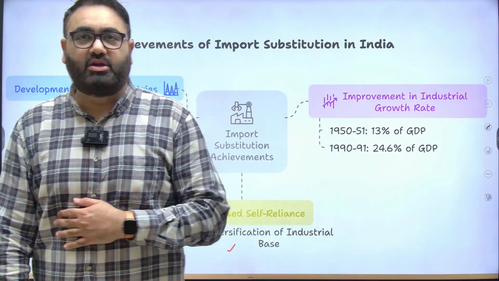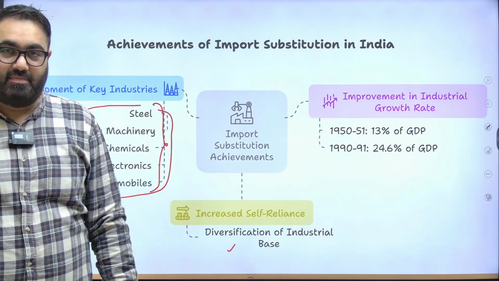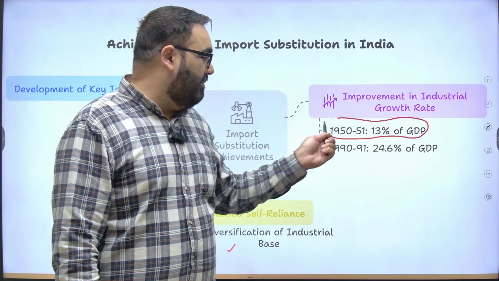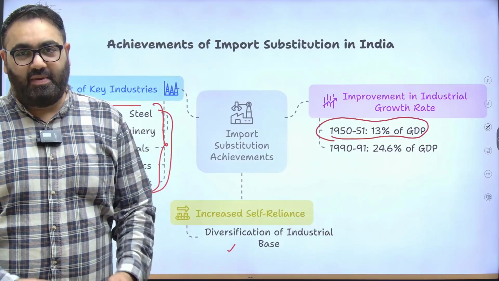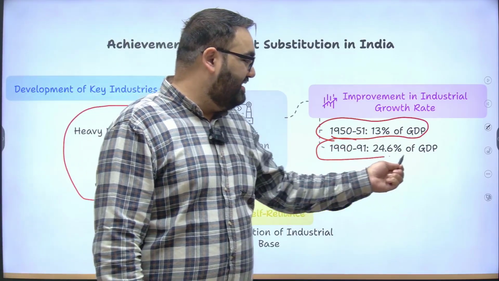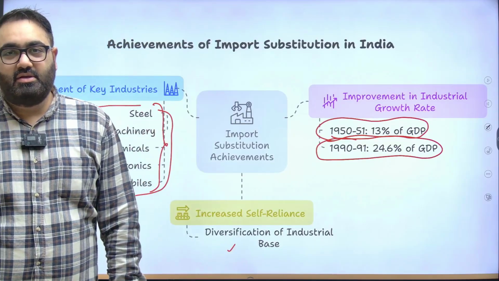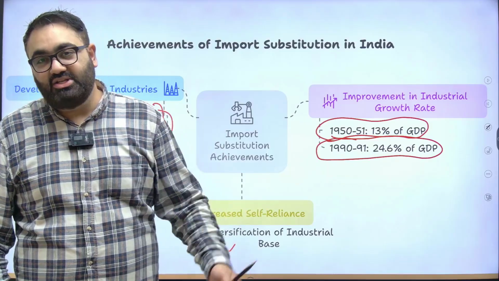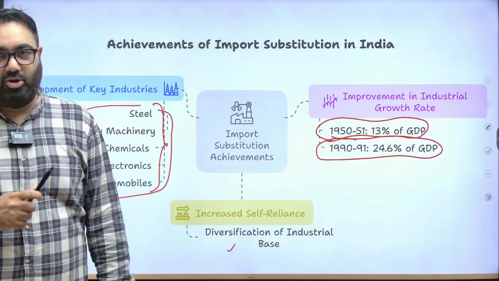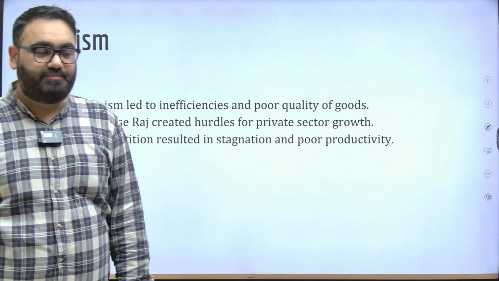In terms of the production, in terms of contribution in the GDP, our industrial growth rate, if you see that also has been impressive till 1990. In 1950-51, 13% of our GDP was made up of industries. By the time period that we're talking about, till 1991 reforms were introduced, it became 24.6% of our GDP that came in from the industry sector. So yes, a lot more could have been achieved, we had a lot more potential, but these were the aims and objectives that we were able to achieve under our policy of import substitution.